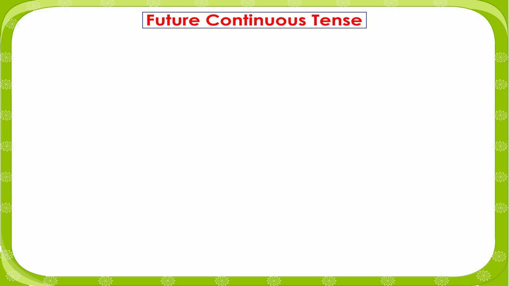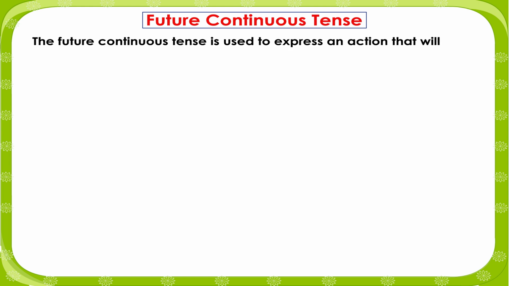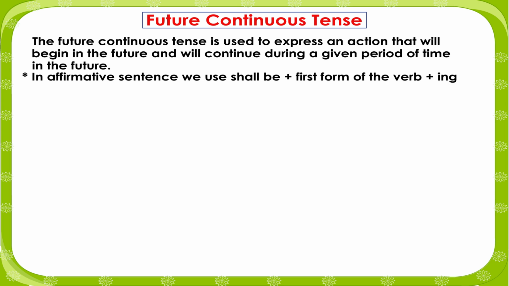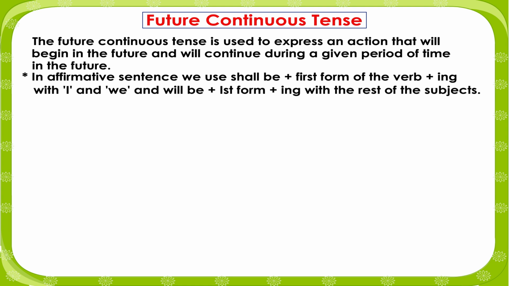Future continuous tense. The future continuous tense is used to express an action that will begin in the future and will continue during a given period of time in the future. In affirmative sentences, we use shall be plus first form of the verb plus ing with I and we, and will be plus first form plus ing with the rest of the subjects.